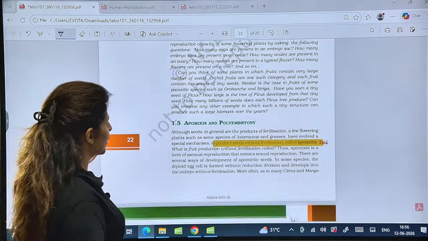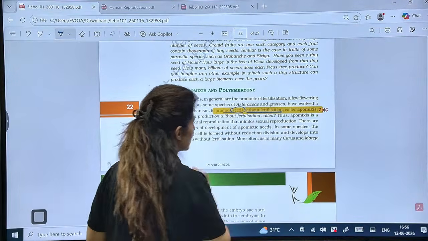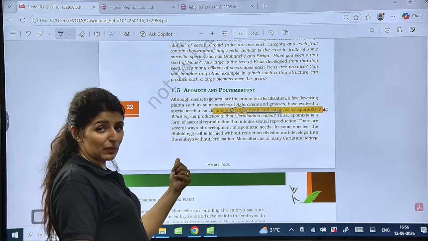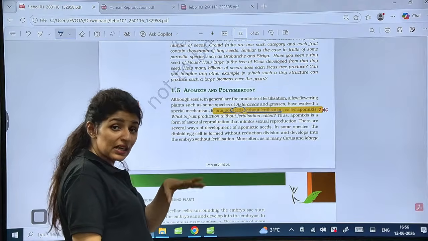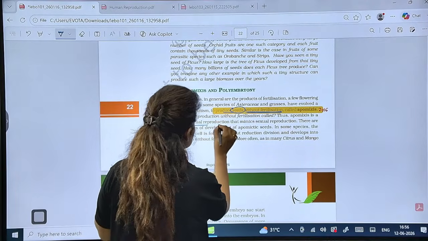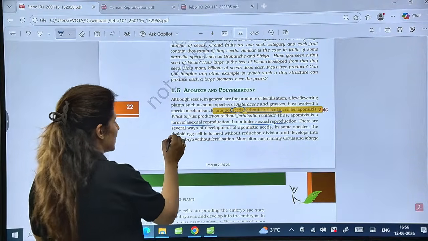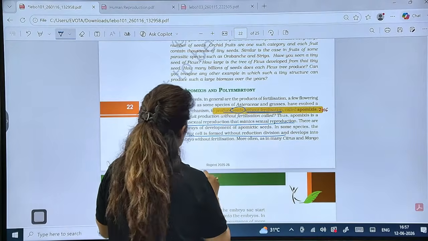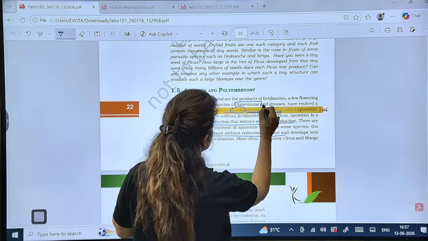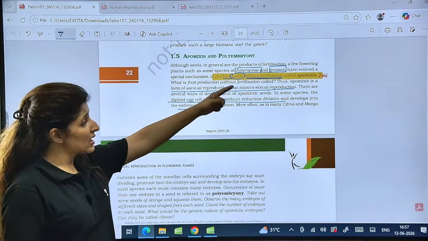Is that clear? Now, talking about apomixes, it is to produce seeds without fertilization. Is that clear? Production of seeds without fertilization. No fertilization means it is asexual type of reproduction, but still producing seeds means it is mimicking sexual reproduction. So, apomixes is a form of asexual reproduction that mimics sexual reproduction. This is important. So, here diploid egg cell is formed without reduction division and develops into embryo without fertilization. Examples are Asteraceae and grasses. These are the examples of apomixes, and it was asked in 2016.